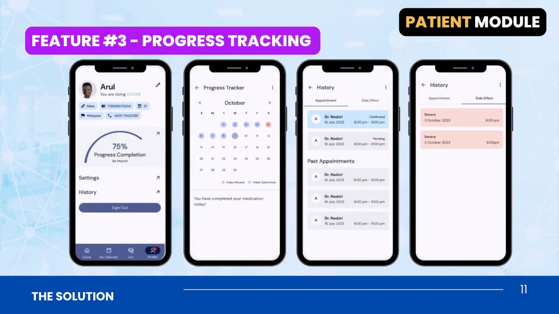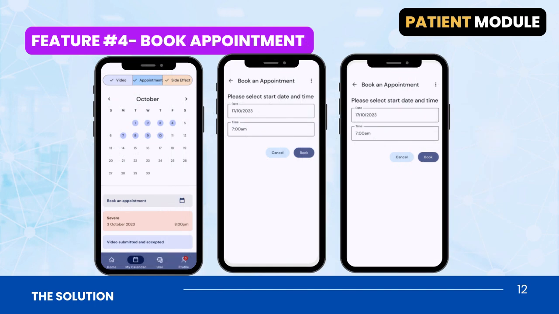Our app also provides a feature where it automatically records the days that the patient has taken the medication and the days that they have not. It presents in a calendar format for easy tracking. Last but not least, patients can now easily book appointments if they would like to seek consultation with our doctors.